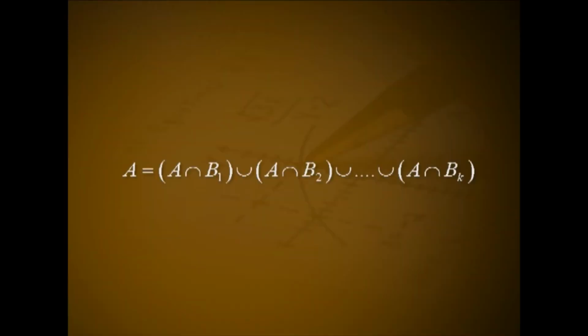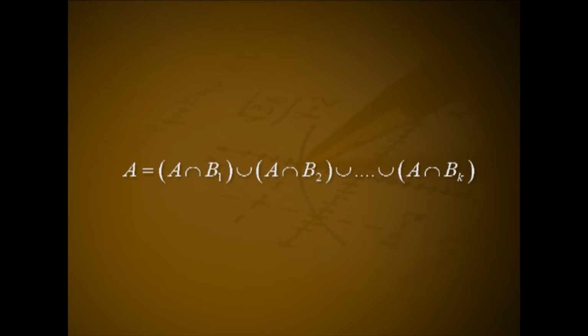Union A intersection Bk minus 1, or A can be expressed as A equal to A intersection B1 union A intersection B2 union, etc. union A intersection Bk, where A intersection B1 equal to null set and A intersection Bk equal to null set. In a similar way, any event A of this sample space can be expressed as A equal to A intersection B1 union A intersection B2 union, etc.